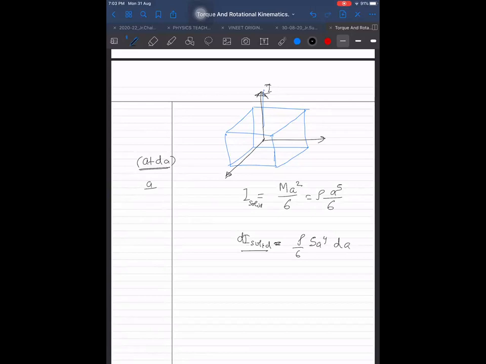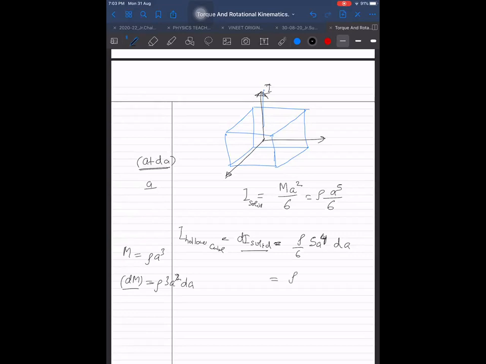Now I want to find out the mass in that, because normally the total mass of this was rho into a cube, but I want to get the answer in terms of dm also. Then only it will be the real formula. This will be I for the hollow cube, but I have to write that in terms of dm. So dm will be rho into 3a square into da.